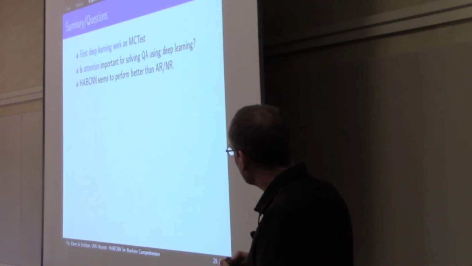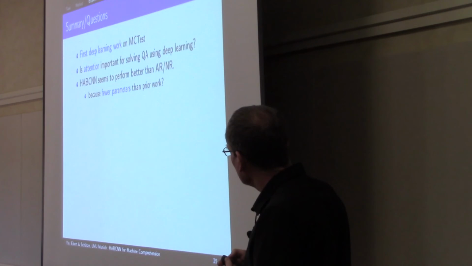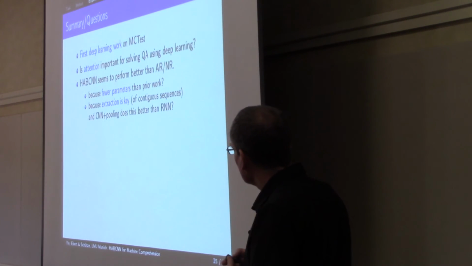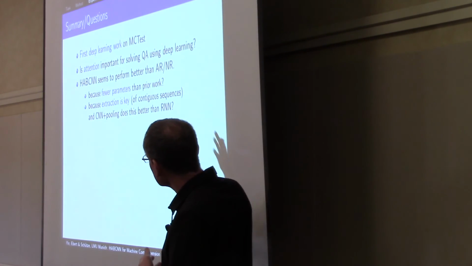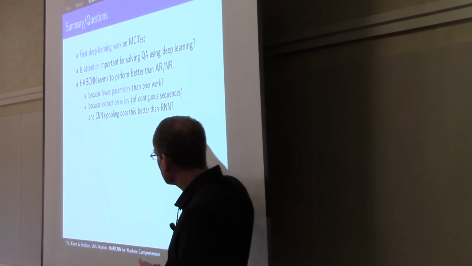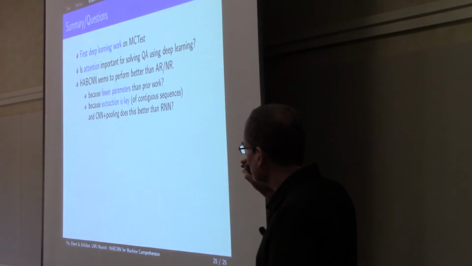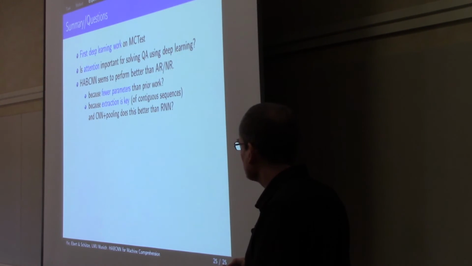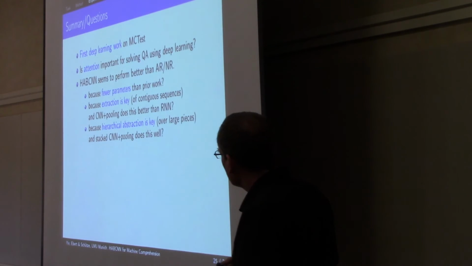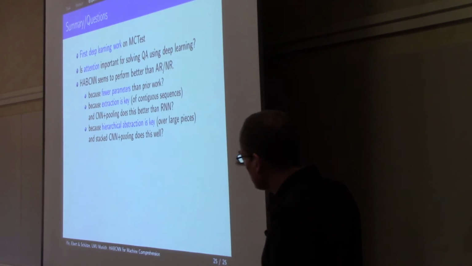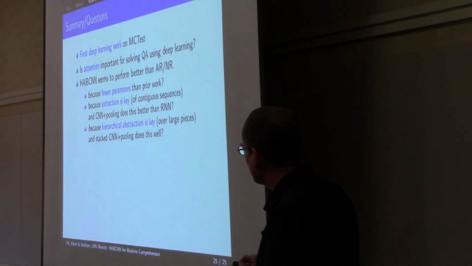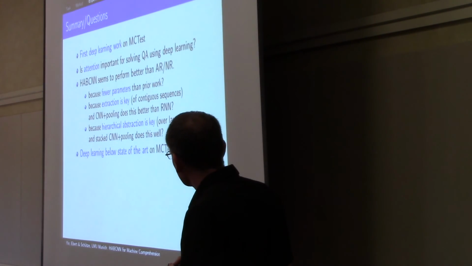We seem to be doing better than AR and NER. We have fewer parameters than this prior work, so that may be one reason. And for this task, MC-test extraction is key of contiguous sentences. And so maybe CNN plus pooling is actually the best way of doing that as opposed to using an RNN. And hierarchical abstraction is key over large pieces. Again, a stacked CNN plus pooling architecture might be the right way to do that in deep learning.